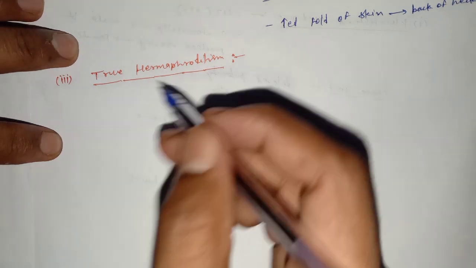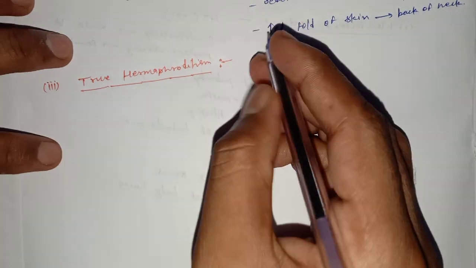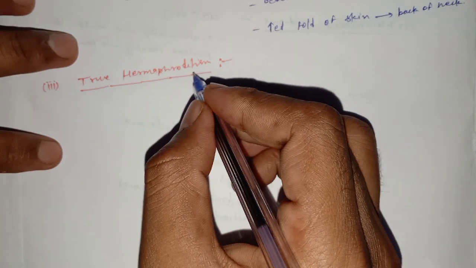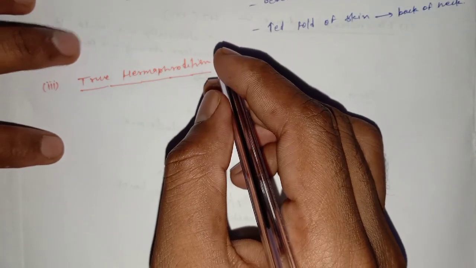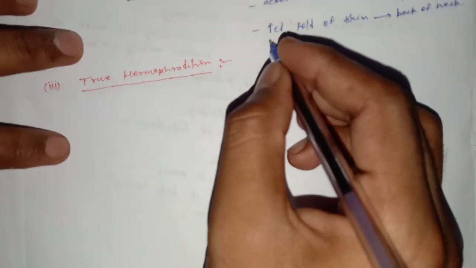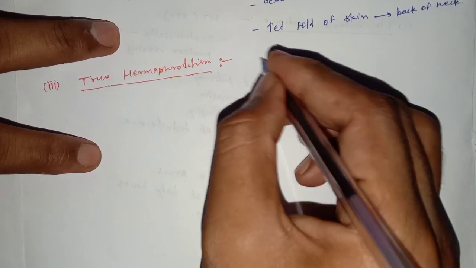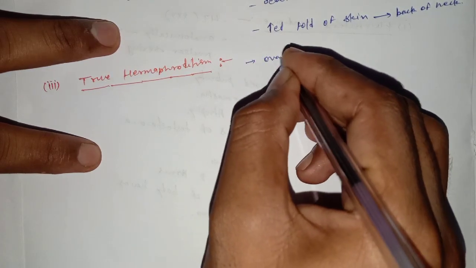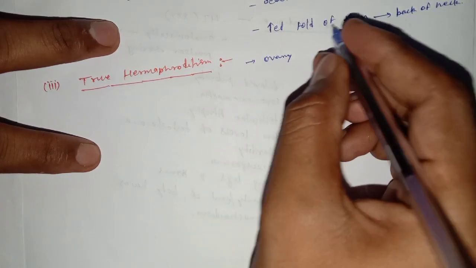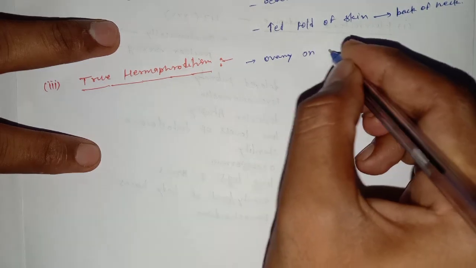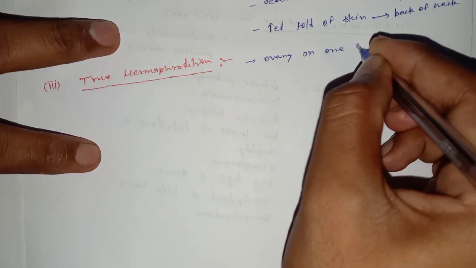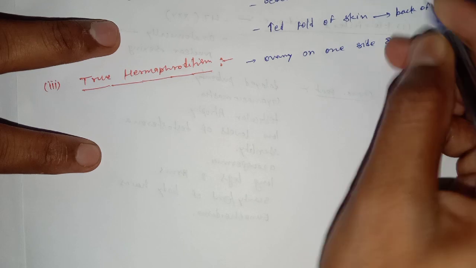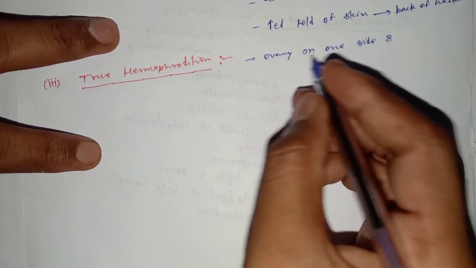What is true hermaphroditism? In true hermaphroditism, there is the presence of ovary and testis, with ovary on one side and testis on the other side.